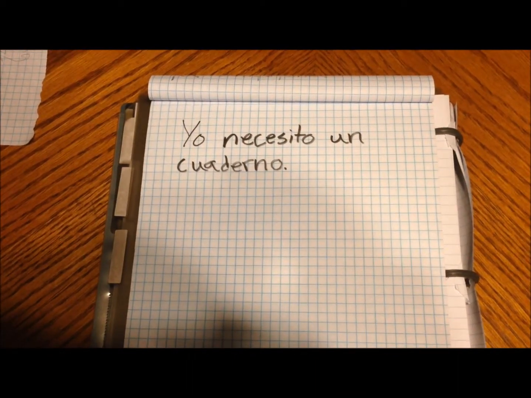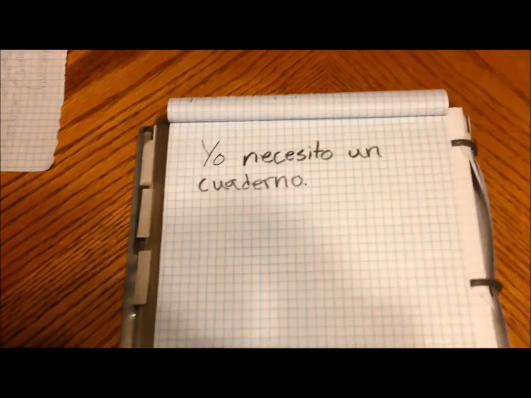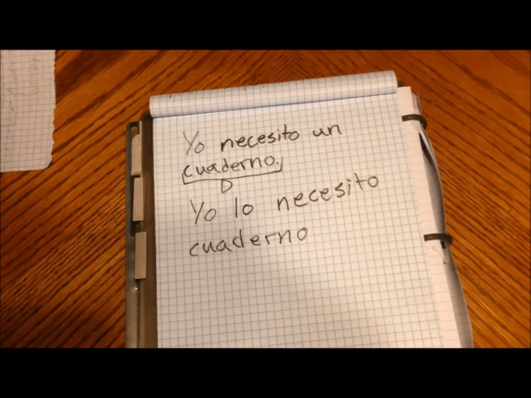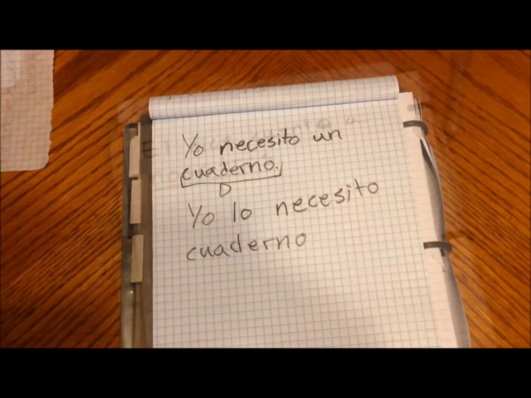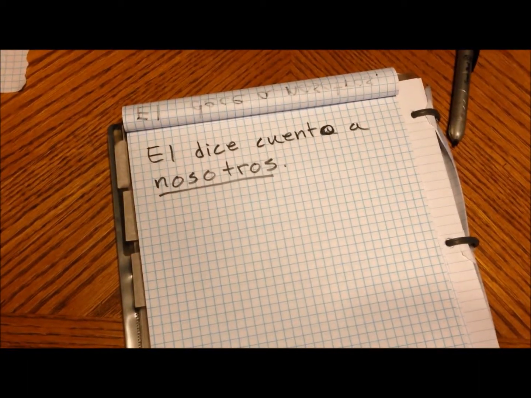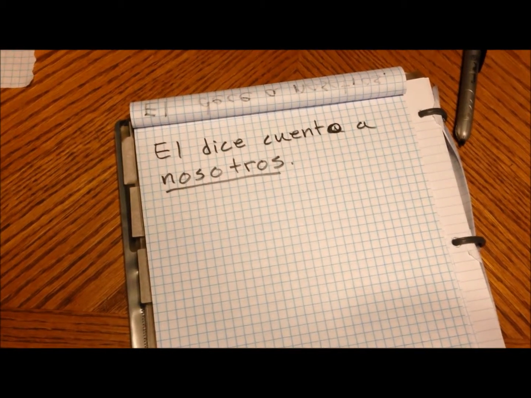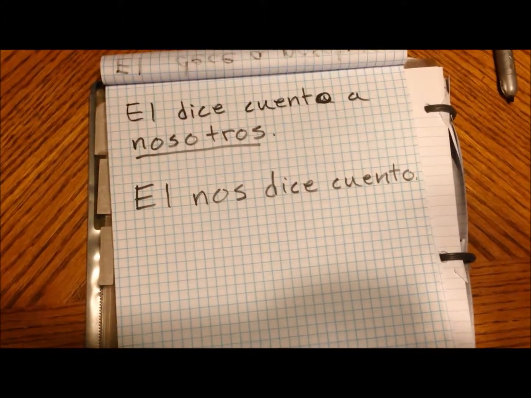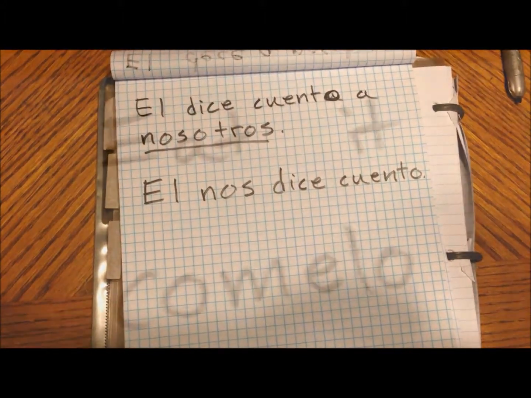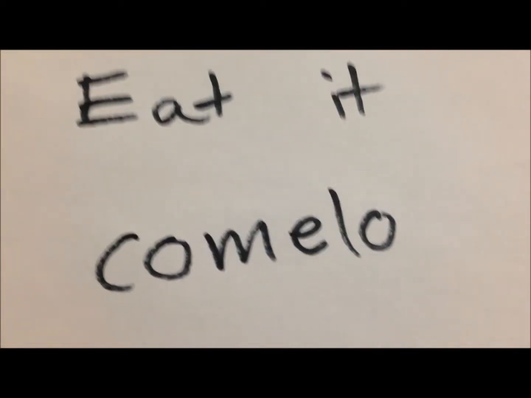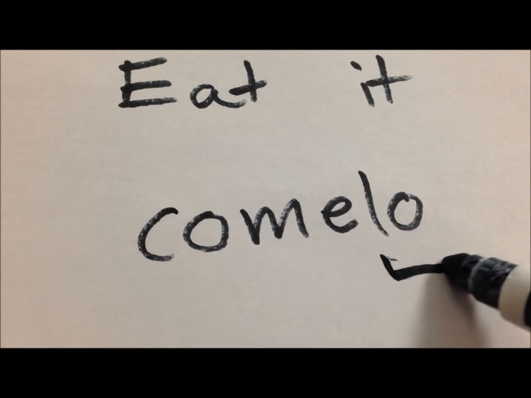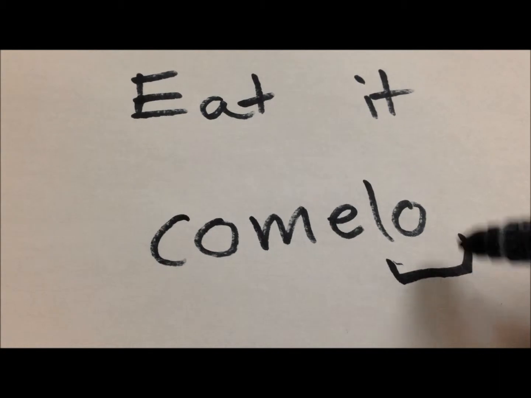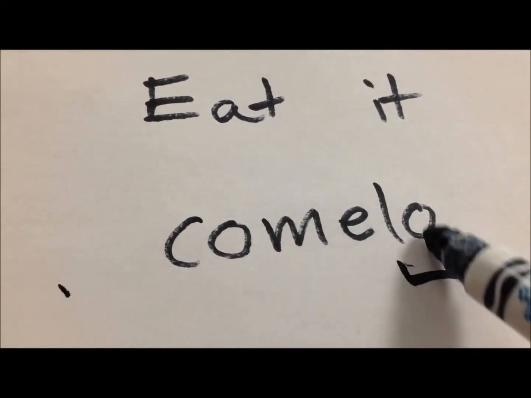Yo necesito un cuaderno. Now conjugate this, the direct object, to shorten it. Here's the answer. Now I hope you have a strong understanding of direct and indirect objects. Here's another example. Él dice cuento a nosotros. Now I've underlined the direct object. Now shorten it. The short answer is él nos dice cuento. The right answer is cómelo, where lo is the direct object. So it does not come before, but is rather attached.